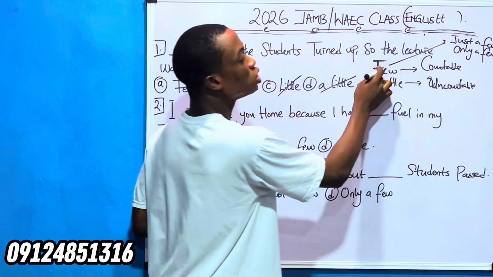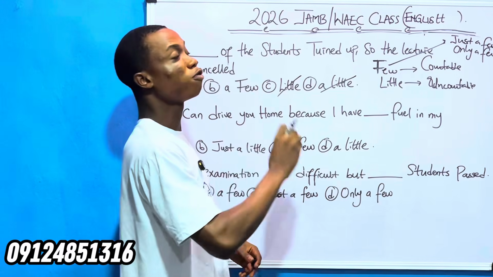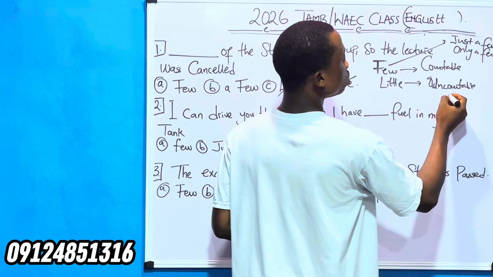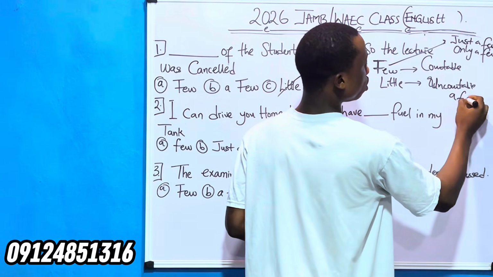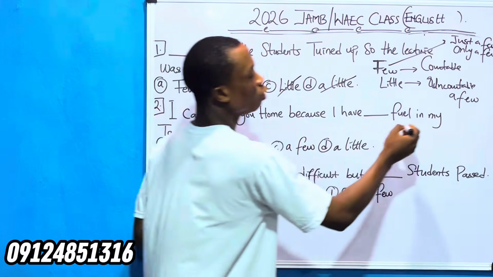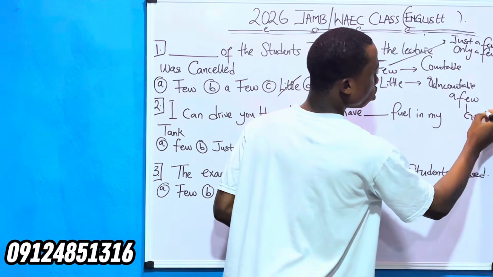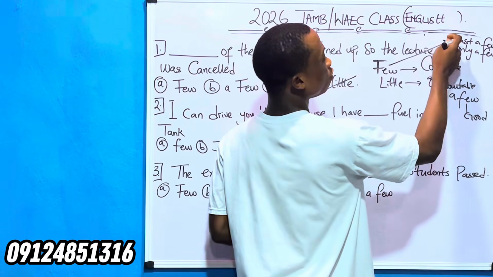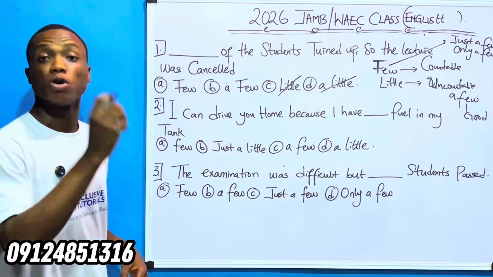These three we use for bad situations. But for a good situation, we use a few. So a few is used for good situations, while few, just a few, and only a few are used for bad situations.